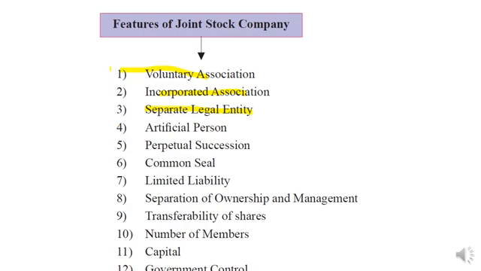Nobody can say that it's an illegal business, so they can conduct their business freely. Next one is an artificial person.